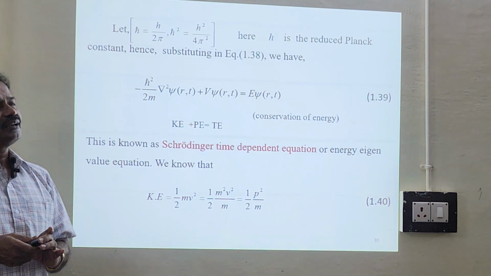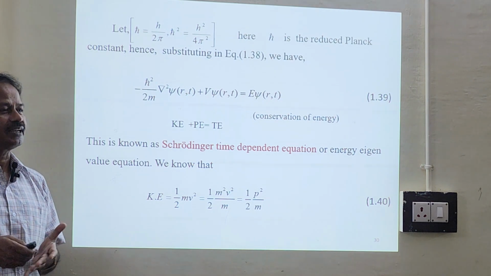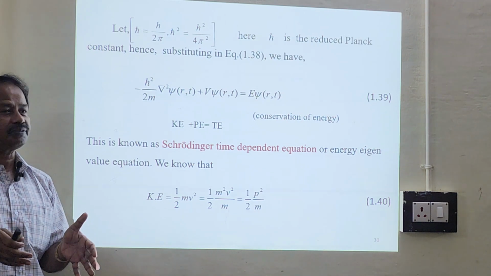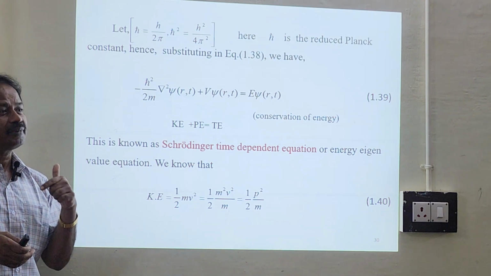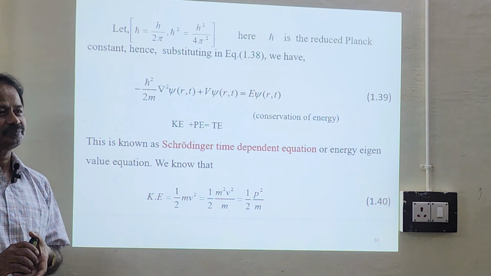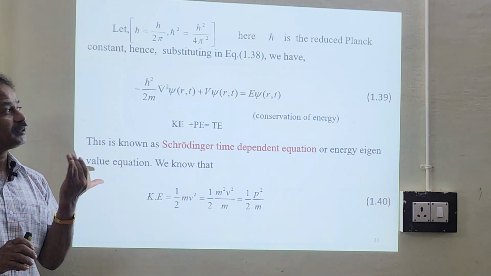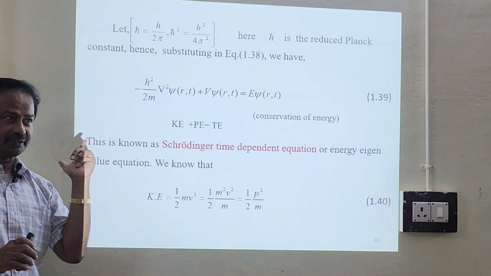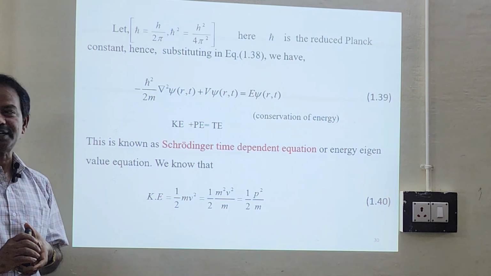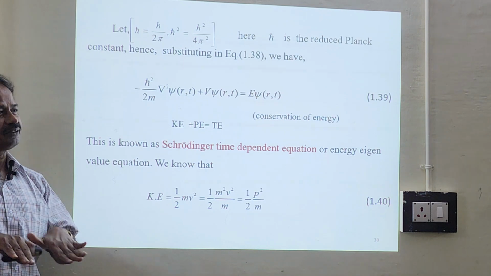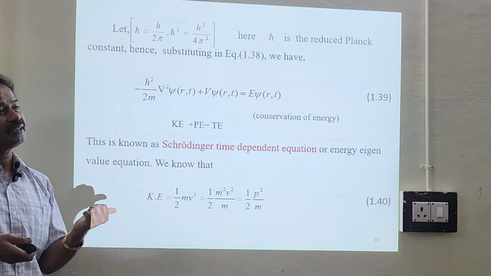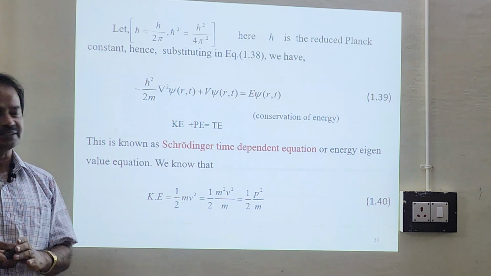In addition to that, we can solve many models, for example the quantum well problem, barrier problem, penetration problem. For all these problems we can use the Schrödinger time independent equation. They are all bound states, and we will have discrete energies. But when you go for the time dependent equation, this equation can be used to find the energy for continuous scattering problems, and in time dependent perturbation problems. We'll be using all those things.